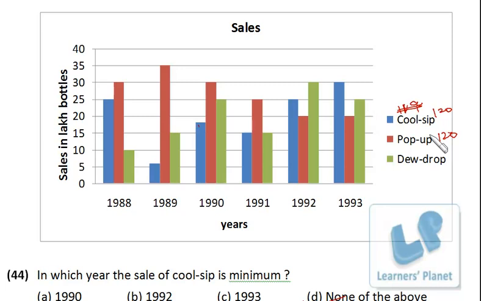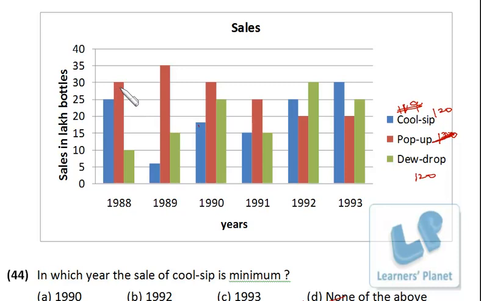Dew drop. Here it is 10, 15, 25, 50, 65, 95, 95 plus 25 is 120. I'm sorry, I have calculated dew drop in both the cases. Really sorry, that's an unnecessary time wastage.